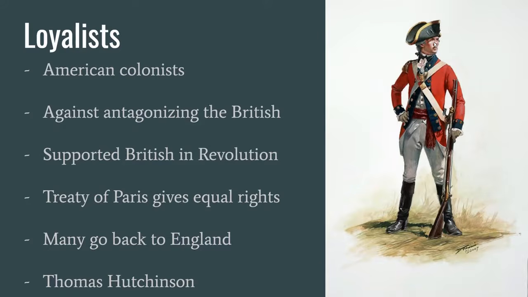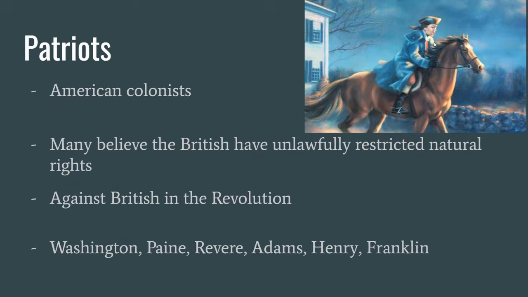Loyalists are American colonists who are against antagonizing the British with protest and violence. They will go on to support the British in the Revolutionary War, and while given equal rights in the Treaty of Paris, many will still go back to England. A major Loyalist figure is Thomas Hutchinson. On the other end were Patriots. Most of them believed the British had unlawfully restricted natural rights and were against the British in the Revolution. There are many major figures, but some of the most prominent were Washington, Paine, Revere, Adams, Henry, and Franklin.